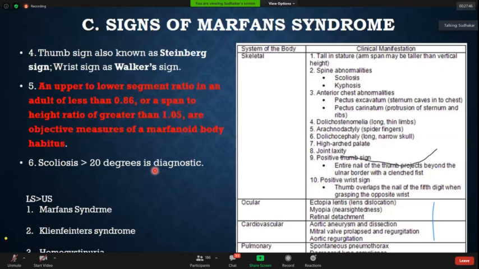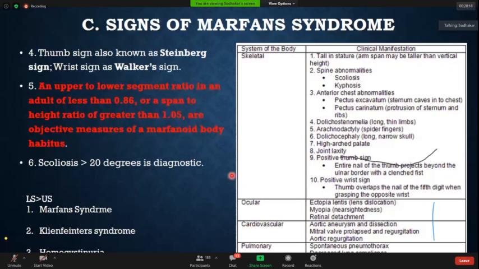Lower segment more than upper segment, you also get in two diseases apart from Marfan's: Klinefelter's and homocystinuria. And where do you get lower segment equal to upper segment? Always remember, in acromegaly you can get lower segment and upper segment equal, apart from the constitutional variant. And acromegaly, you know, is associated with other cardiovascular manifestations like hypertension or cardiomegaly. It can be associated.